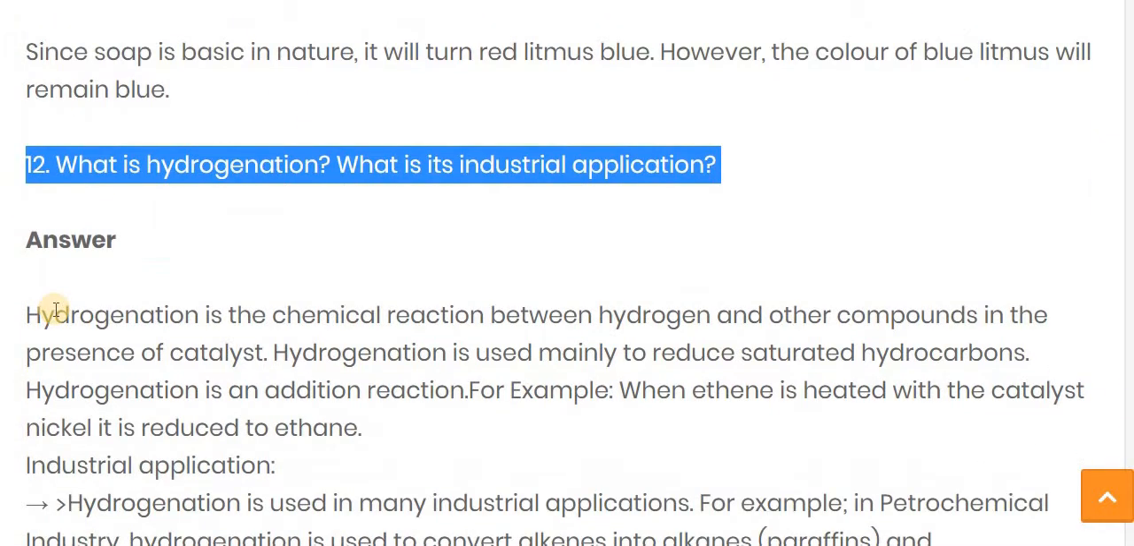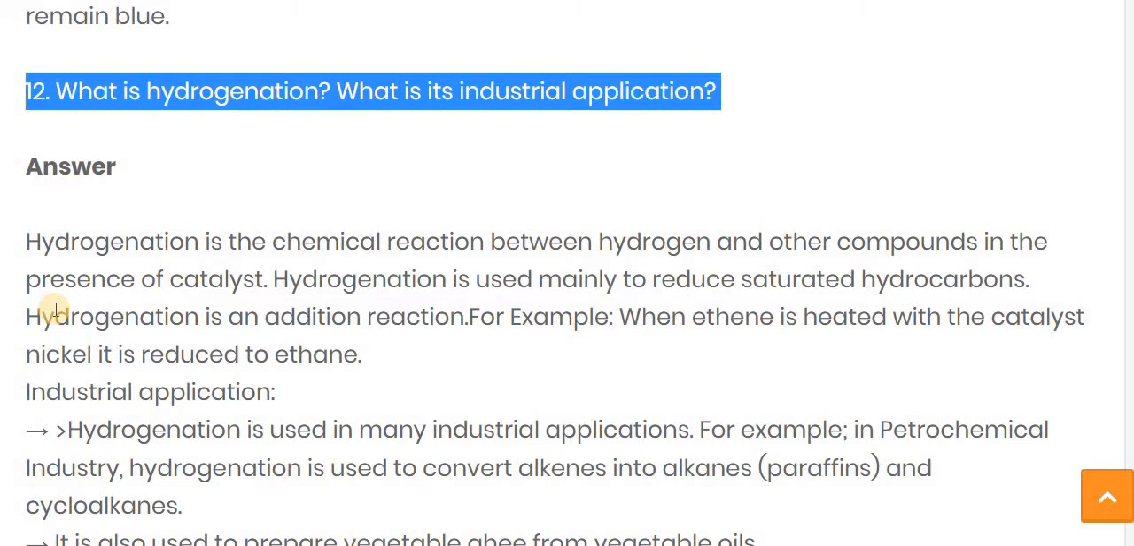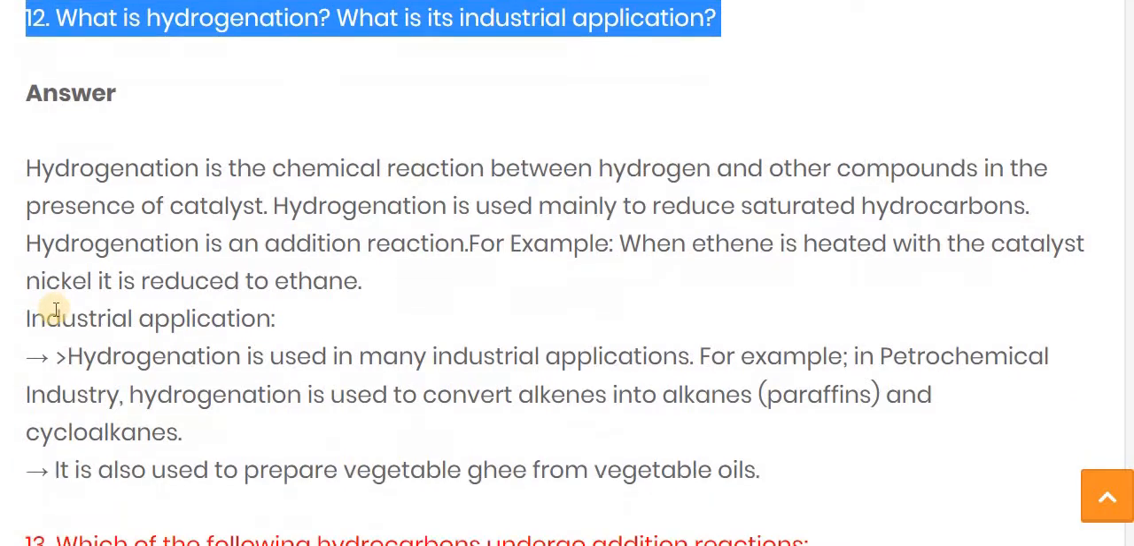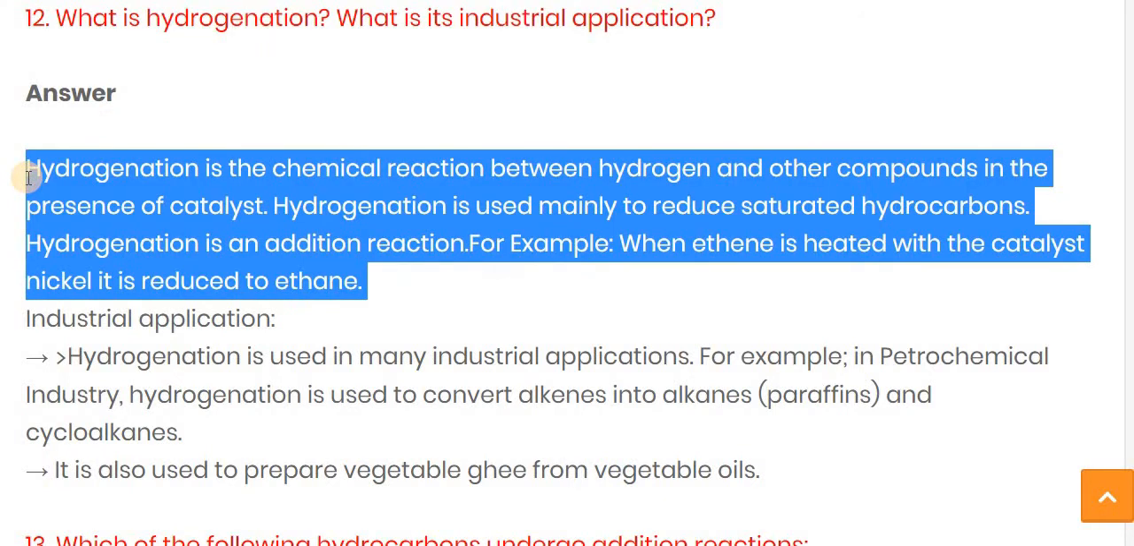What is hydrogenation and what is its industrial application? Hydrogenation is a chemical process between hydrogen and another compound in the presence of a catalyst. A catalyst does not react in the process, but it enhances the process. It makes the process fast. So that is known as a catalyst.